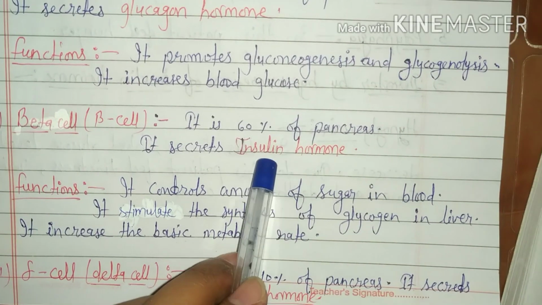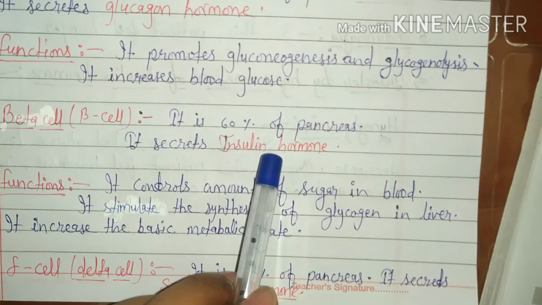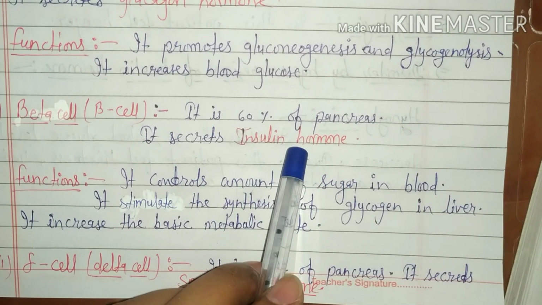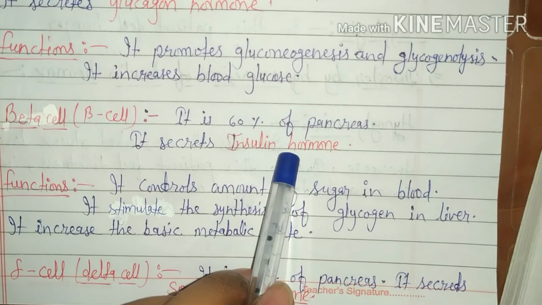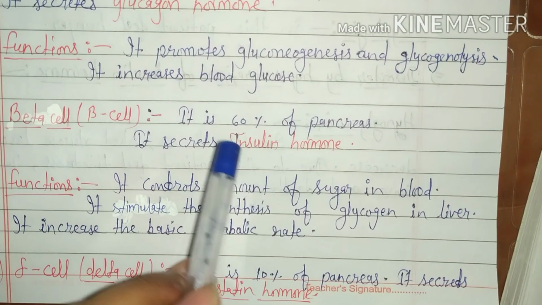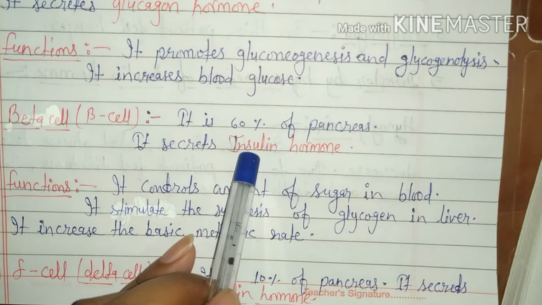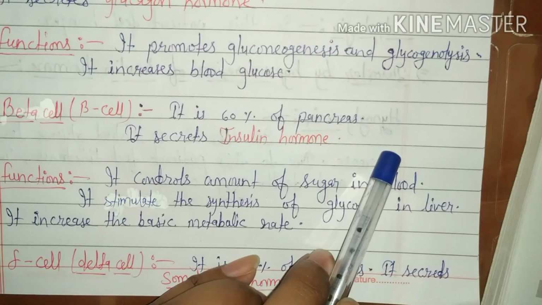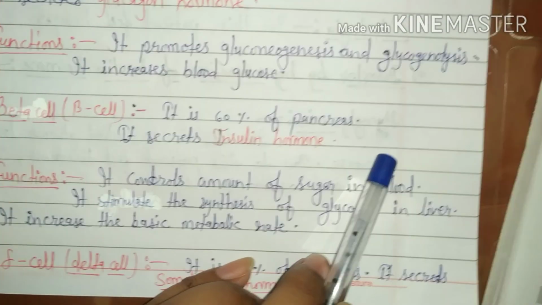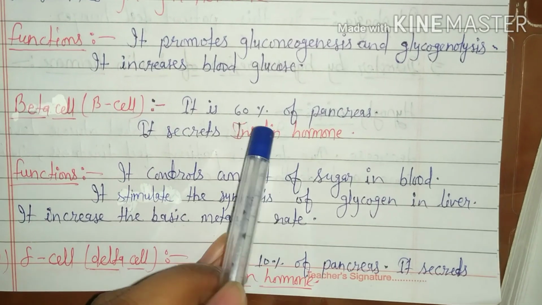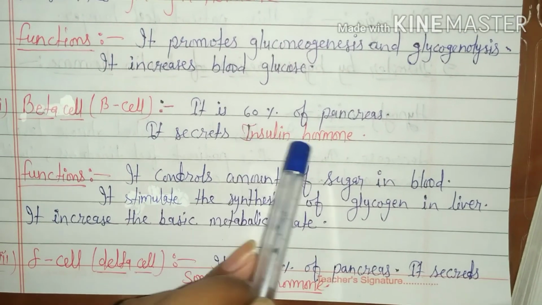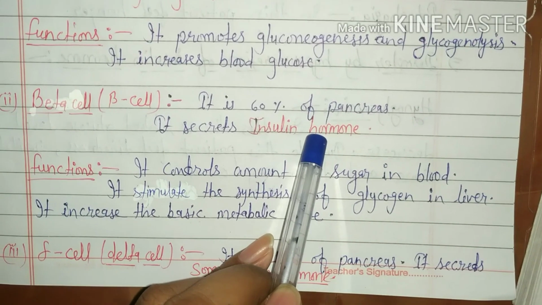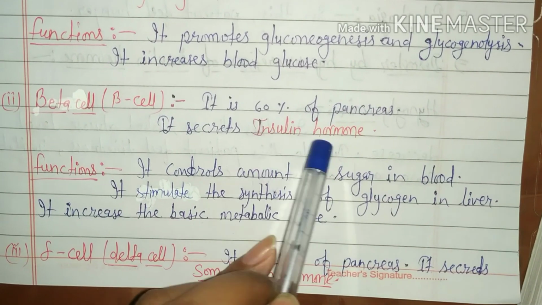The alpha chain of insulin hormone is made up of 21 amino acids and the beta chain is made up of 30 amino acids. So, insulin hormone is made up of 51 amino acids. The alpha chain and beta chain of insulin hormone are connected with each other through a disulfide bond.